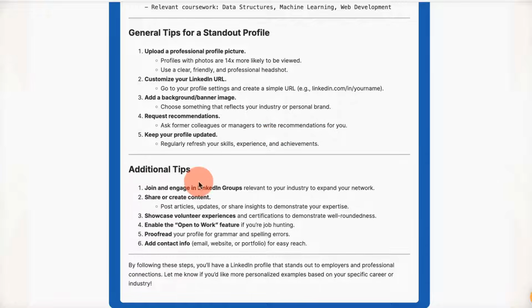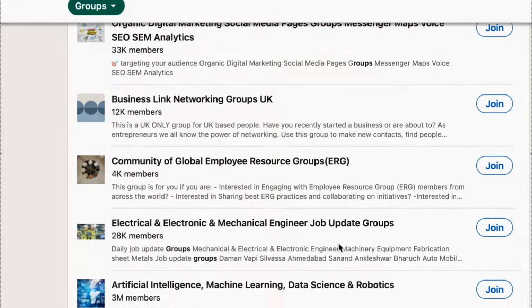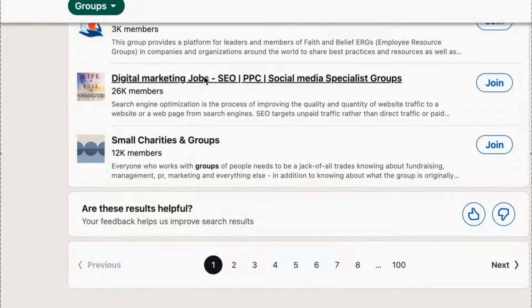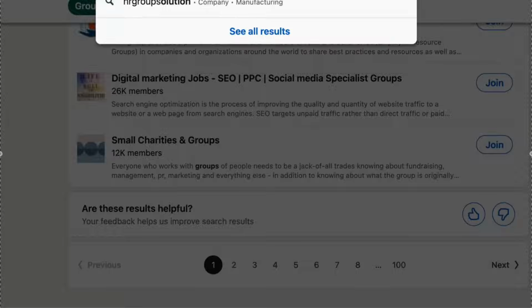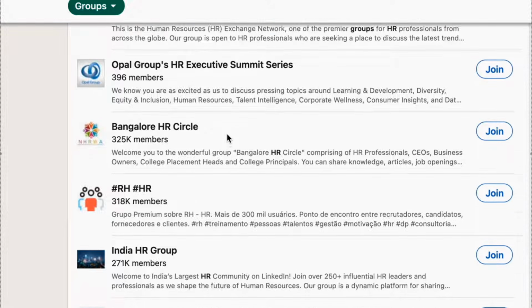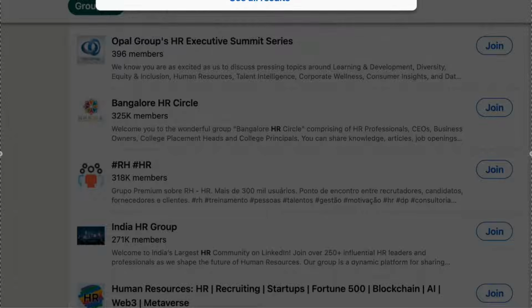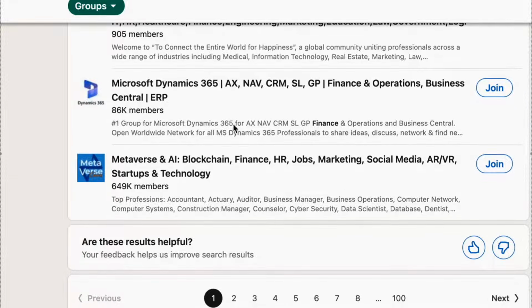Some additional tips they also provide is to join LinkedIn groups. So for example, if you are looking for jobs in marketing, join marketing groups. If you're looking for jobs in HR, join HR groups on LinkedIn. You should be searching for groups like HR groups in the LinkedIn search bar, and you can join those groups so that you can stay relevant to what is happening around in the HR world, marketing world, finance world. So you can join these specific groups to stay updated about the recent job postings and so on.